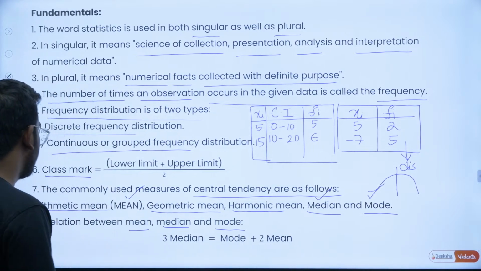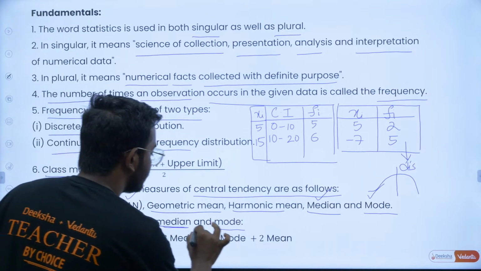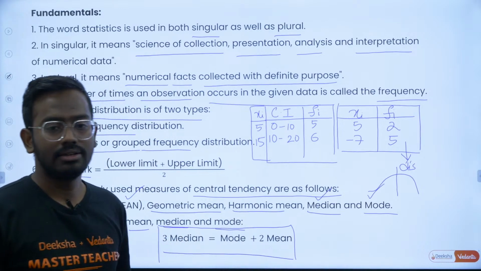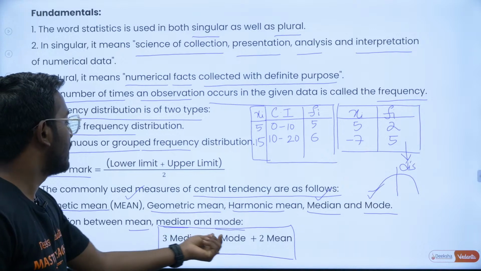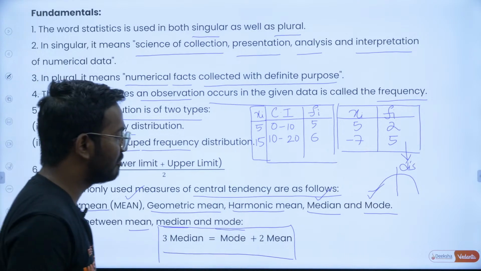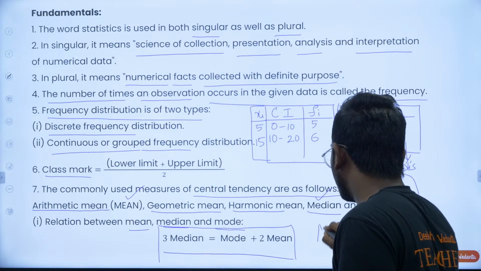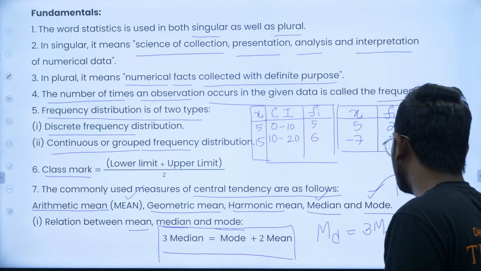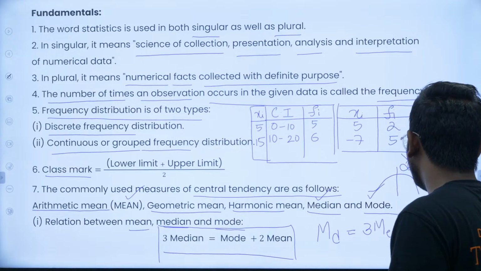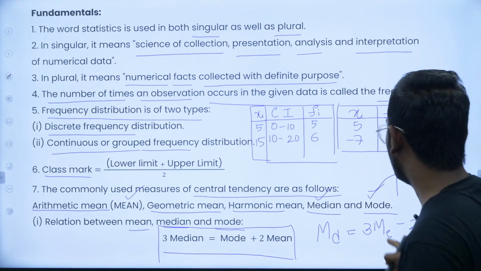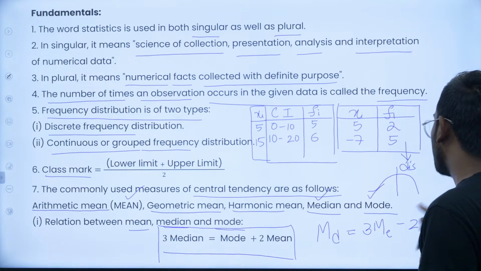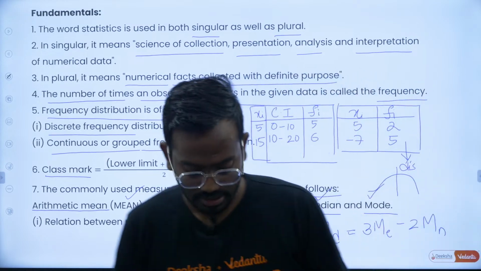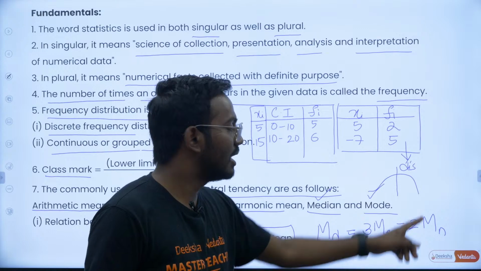And a very important result that you have is the relation between the median, mode and mean. So 3 times the median minus 2 times the mean is equal to the mode. Or you can remember it something like this. Mode, I'll write it as MD. Mode is equal to 3 times the median. I'll take it as ME. Minus 2 times the mean. I'll take mean as MN. So you'll take 3 times the median minus 2 times the mean, right?